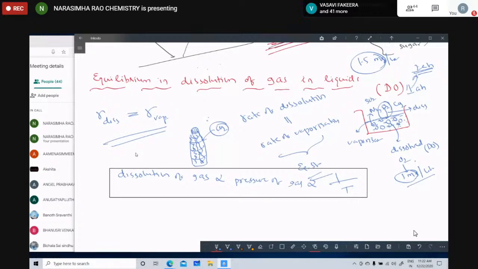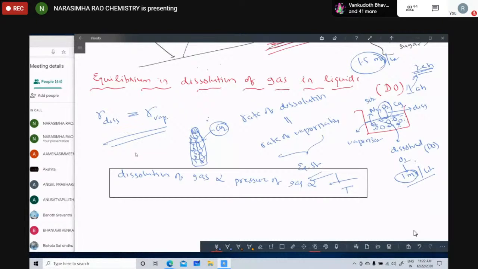Now rate of evaporation means the amount of gas evaporated in unit of time from a particular volume of liquid.